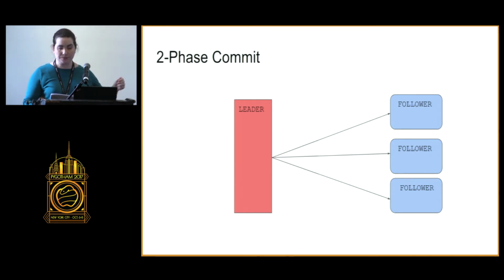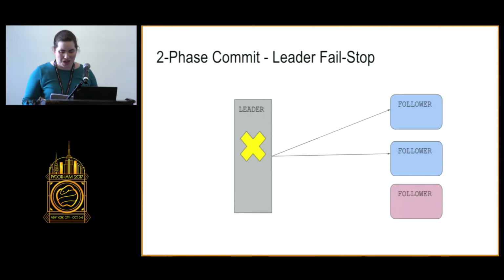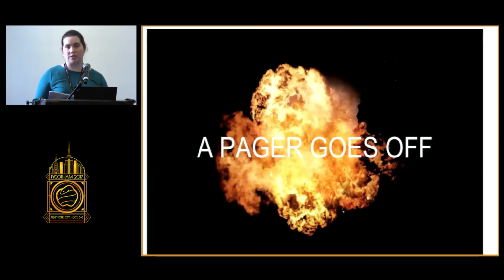next round of messages. So in two-phase commit, the leader sends a prepare to commit message, the followers respond, and then the leader sends a commit message and the followers respond, and they all commit the data at the same time. So let's see what happens when the leader fails. In this case, the leader has failed while sending a commit message to the followers, and some of the followers have received it and one has not, and someone's pager has gone off.